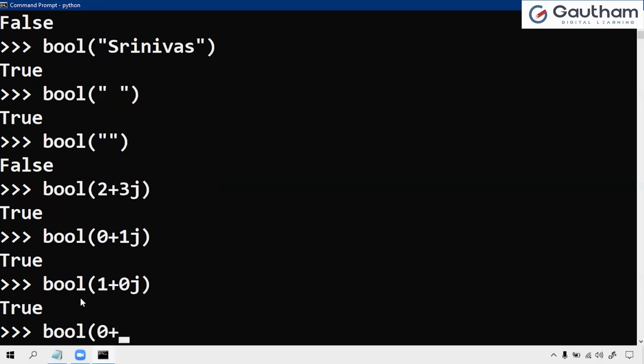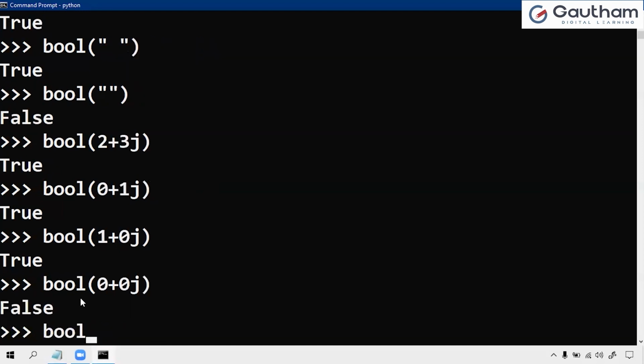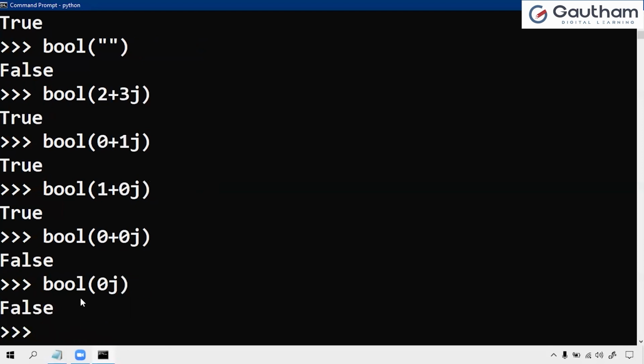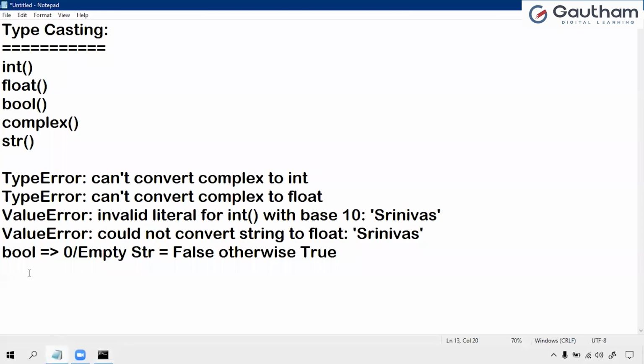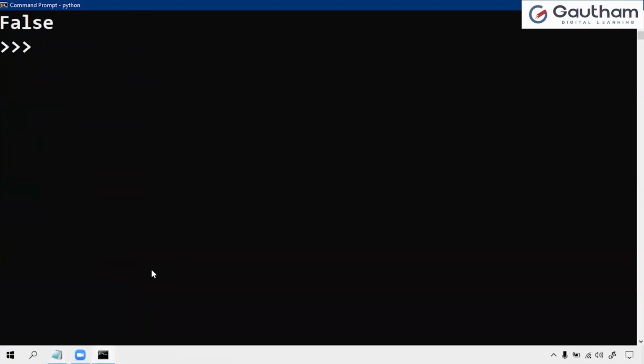Boolean of 0 plus 0j, yes, now it is equal to 0, so it returns false. Boolean of 0j, yes, 0j is equal to 0, so it is false. While working with Boolean, only this point we have to note: either 0 or empty string is equal to false. Otherwise, it is true.